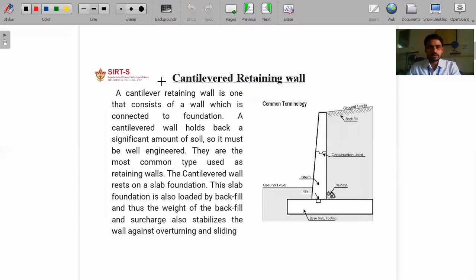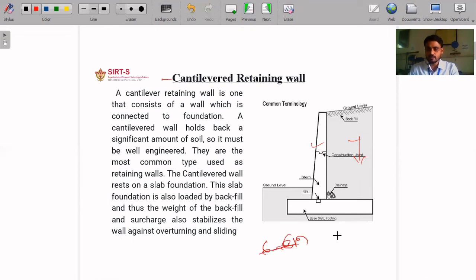The second one is the cantilever retaining wall. We use this type of retaining wall very frequently in many structures. The cantilever retaining wall is an RCC retaining wall. Generally, it ensures stability by the self weight of the retaining wall and by the weight of the soil which is generally filled in the backside. So it provides stability along with the self weight and soil weight. And generally they are provided for a height of 6 to 8 meters.